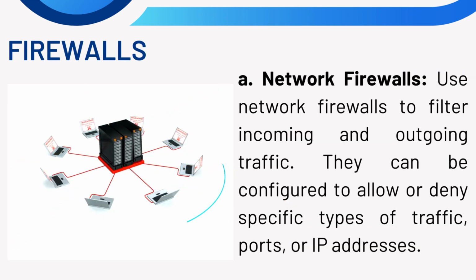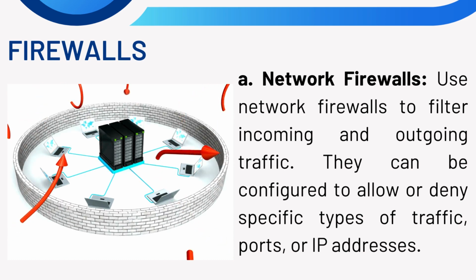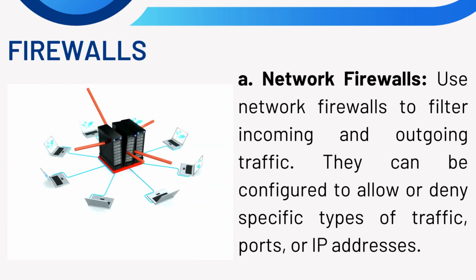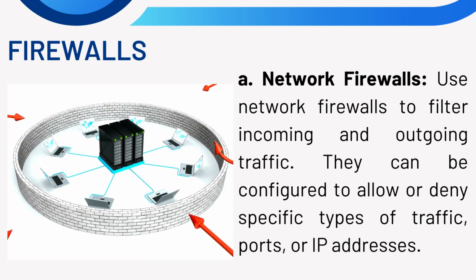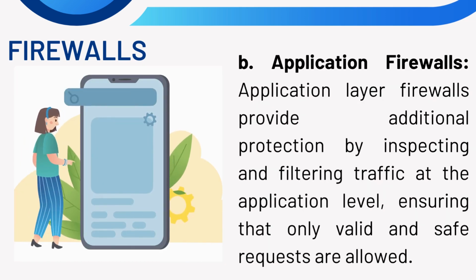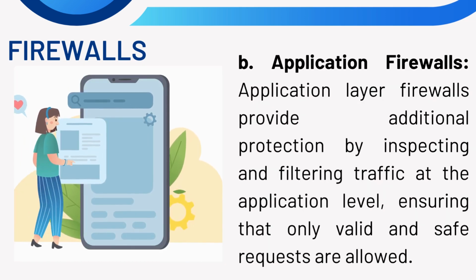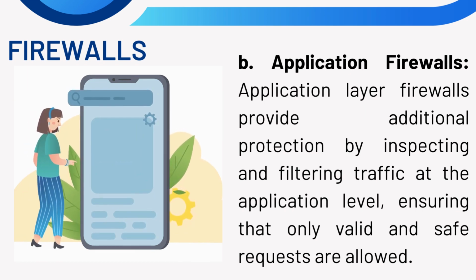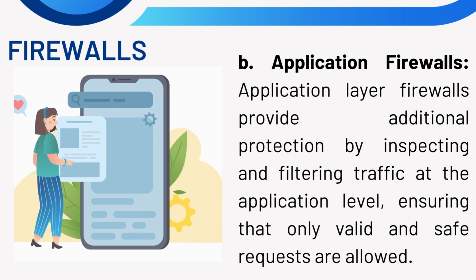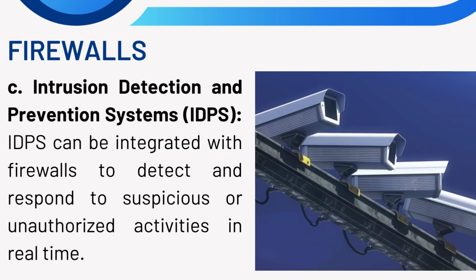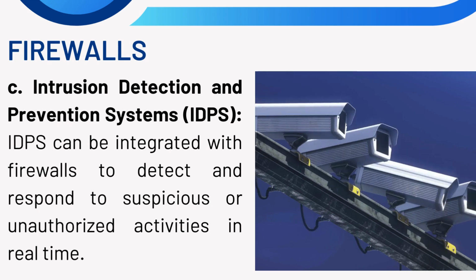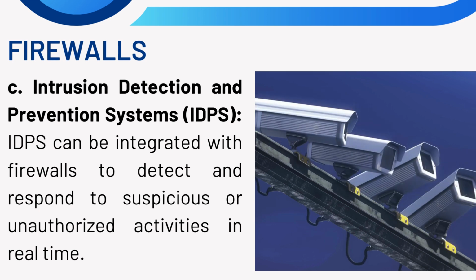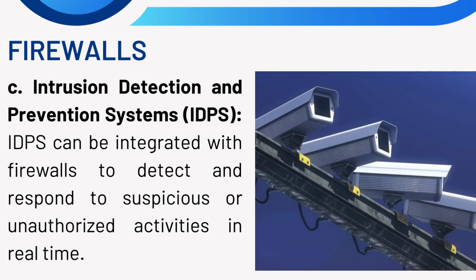Firewalls. A. Network firewalls. Use network firewalls to filter incoming and outgoing traffic. They can be configured to allow or deny specific types of traffic, ports, or IP addresses. B. Application firewalls. Application layer firewalls provide additional protection by inspecting and filtering traffic at the application level, ensuring that only valid and safe requests are allowed. C. Intrusion detection and prevention systems, IDPS. IDPS can be integrated with firewalls to detect and respond to suspicious or unauthorized activities in real time.